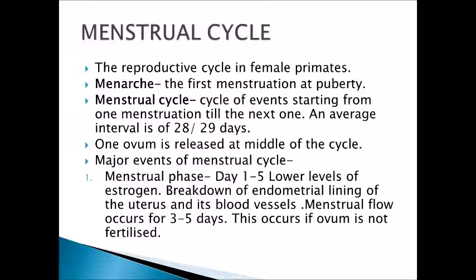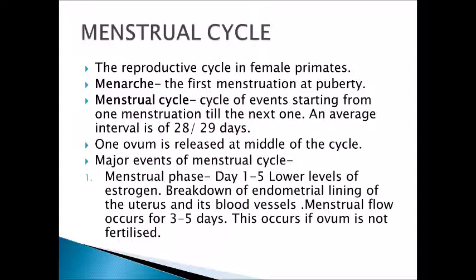So, the interval between two consecutive menstruations is called the menstrual cycle, because the events occurring in this are cyclic. An average interval is 28 or 29 days. That means after the first menstruation, after 28 days, the second one will occur.